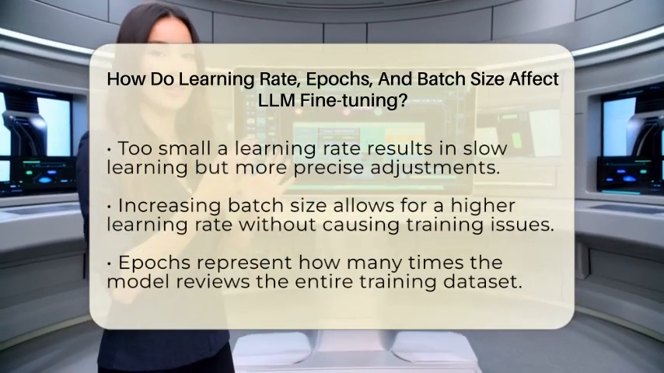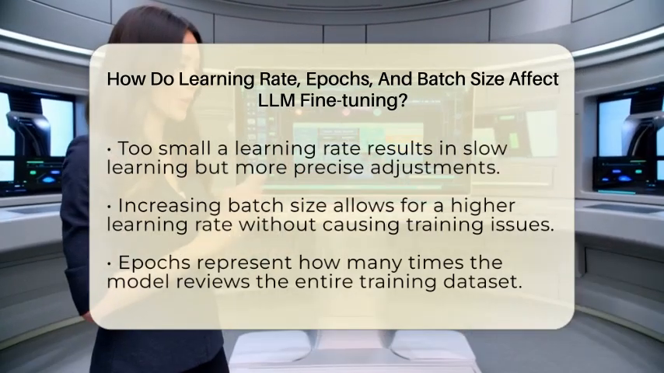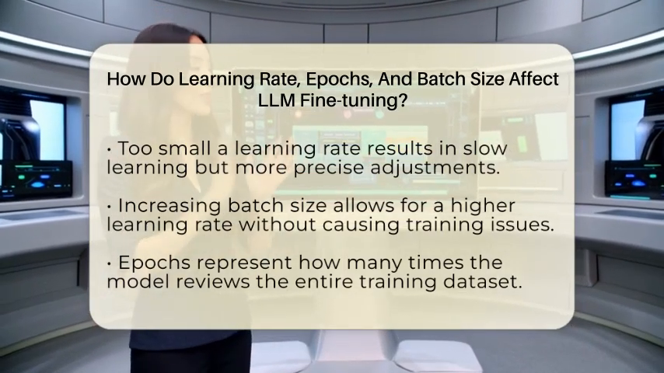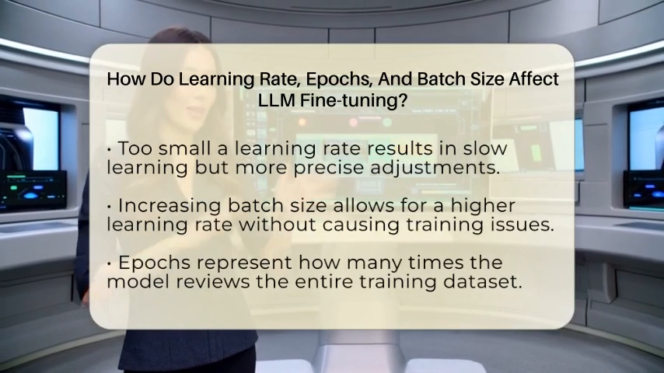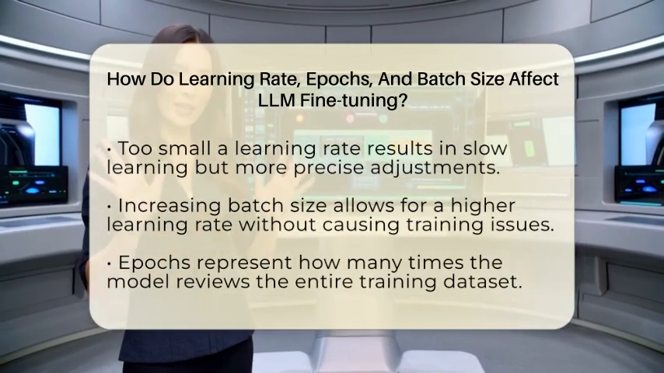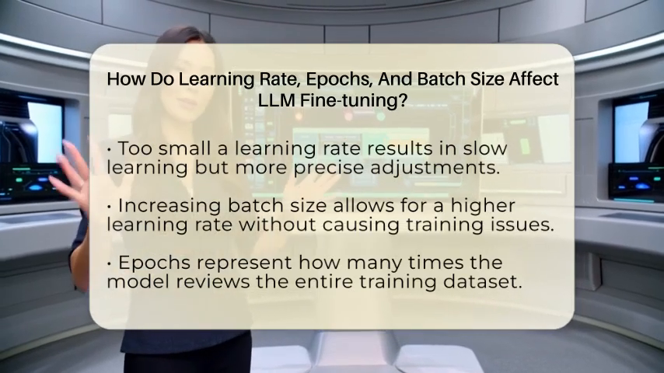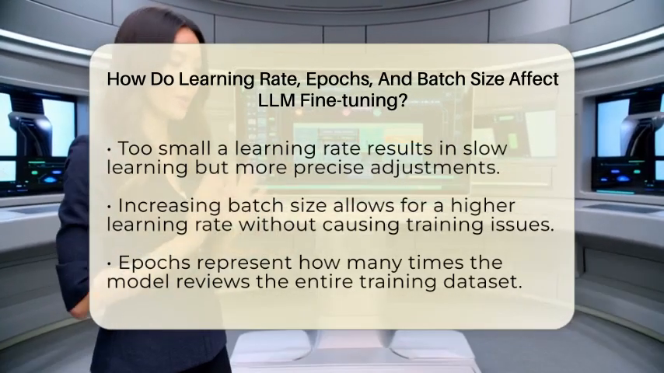When fine-tuning, you usually want a smaller learning rate because the model already knows a lot. If you increase the batch size, which is how many examples the model looks at before updating, you can often raise the learning rate without causing problems. This balance helps the model learn faster and more smoothly.